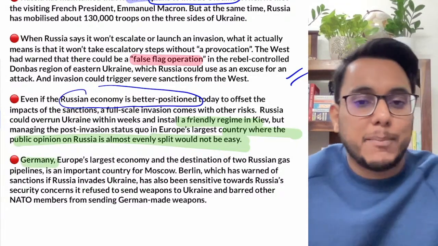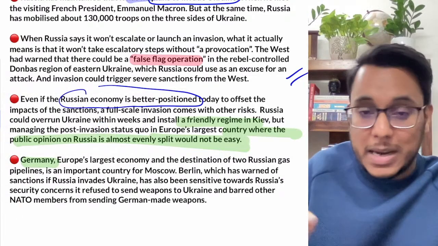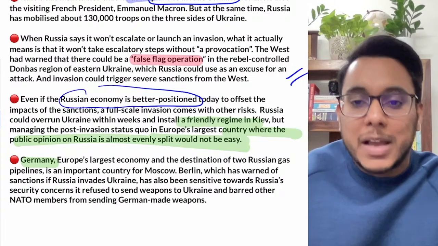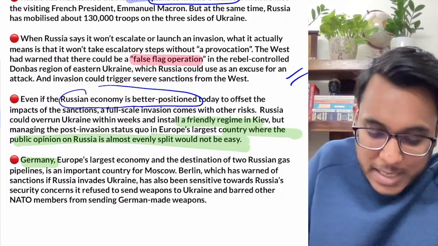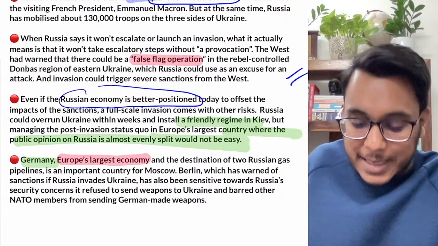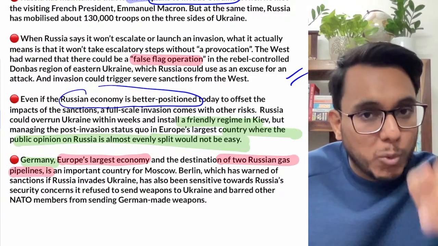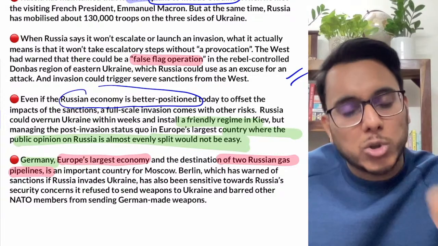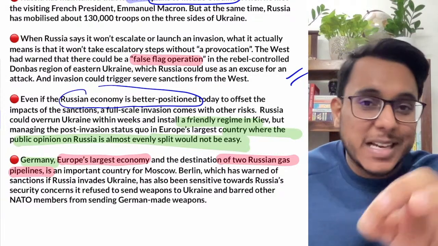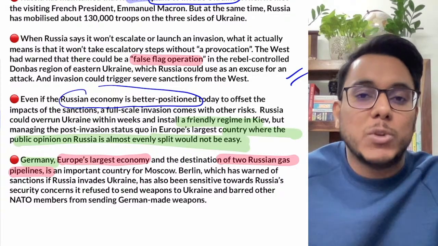Now Germany here is playing a very important role. Germany is a very important player. Number one, Germany is a member of NATO. Number two, Germany is Europe's largest economy. And number three, Germany is the destination for two of the Russian gas pipelines, Nord Stream 1 and Nord Stream 2, both of which we have already discussed. These pipelines supply gas to Germany, and Germany pays a lot of money to Russia for that.